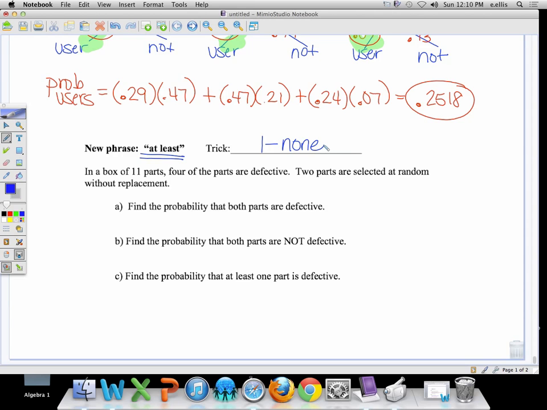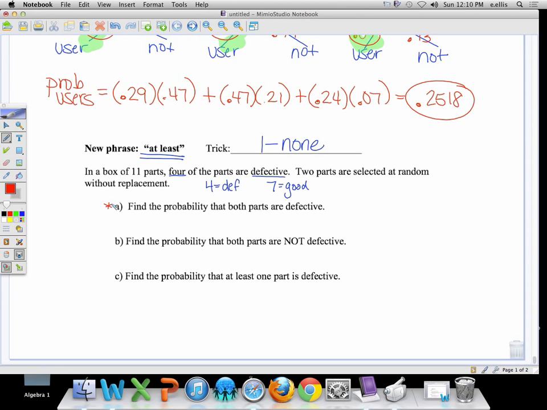In a box of 11 parts, 4 of the parts are defective. 2 parts are selected at random without replacement. In part A, they want us to find the probability that both parts are defective. Well, 4 are defective. If 4 are defective and you have a total of 11, that means the other 7 are good. Okay, so that's worth noting.